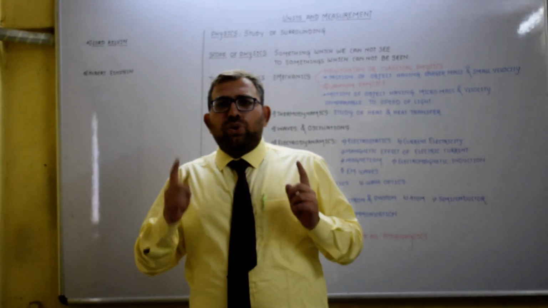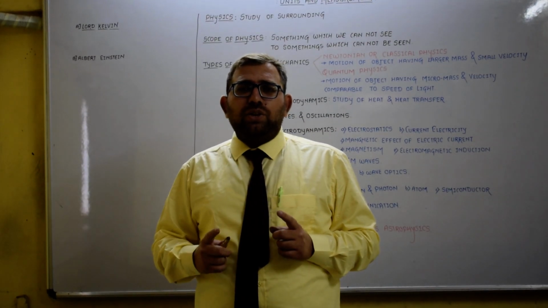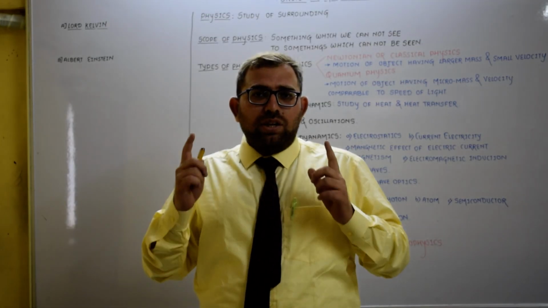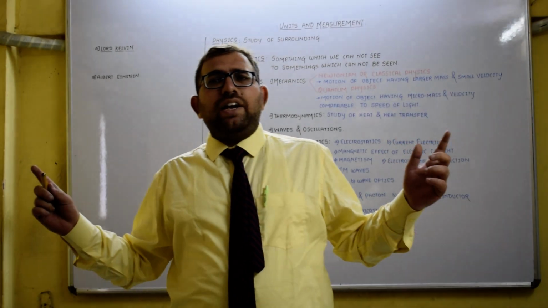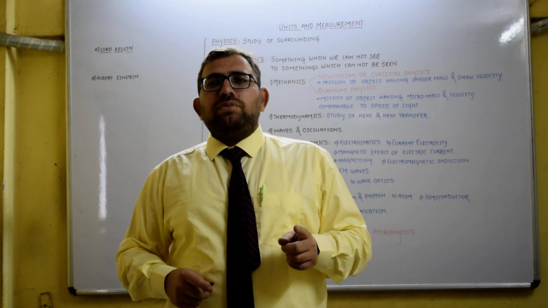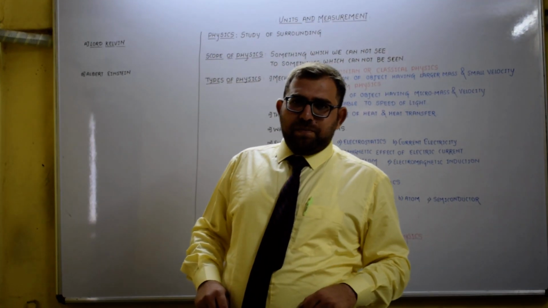Tell me, can you go outside the earth and see the space? Can you see the total universe in your single view? The answer ultimately comes no. So physics has a very large scope of understanding, from something one person cannot see to something which is beyond the scope of something which we can see.